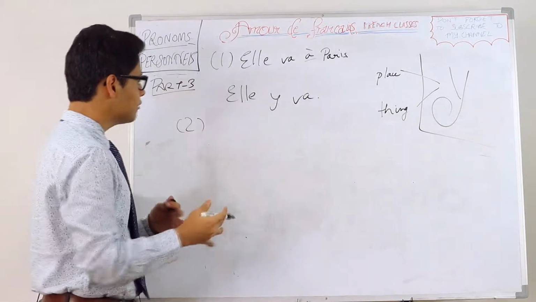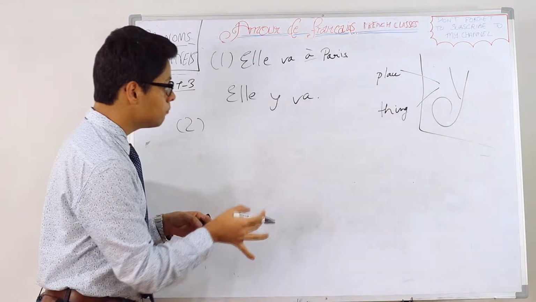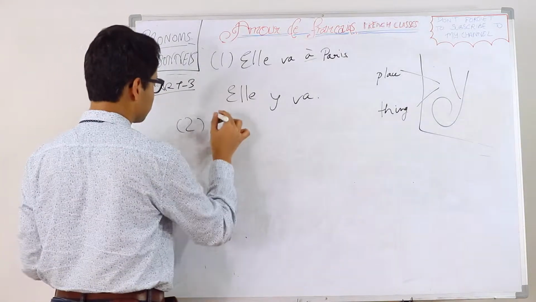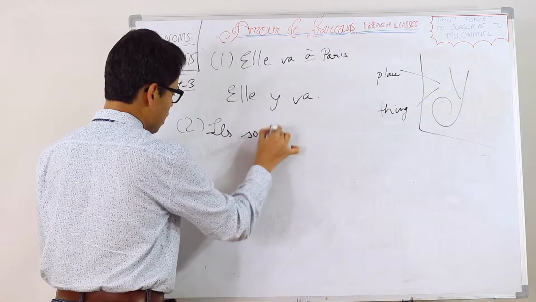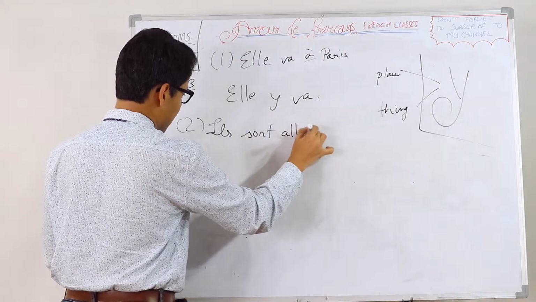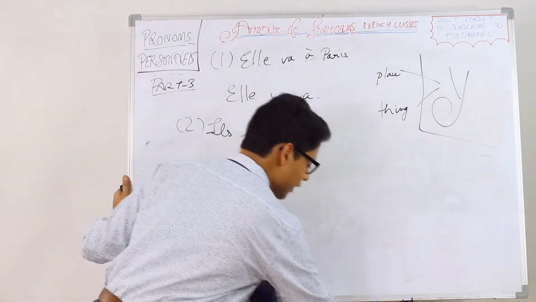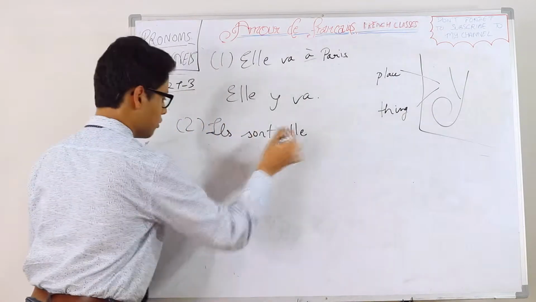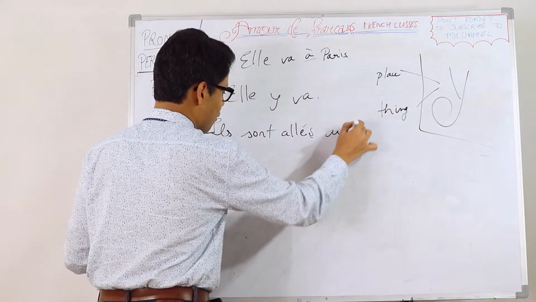Let's take a different kind of sentence. The subject is also plural, and now let's take a country instead of a city. So, ils sont allés. I hope you know what it is. It's passé composé. Ils sont allés au Japon.